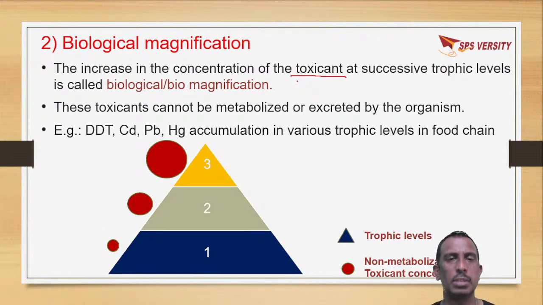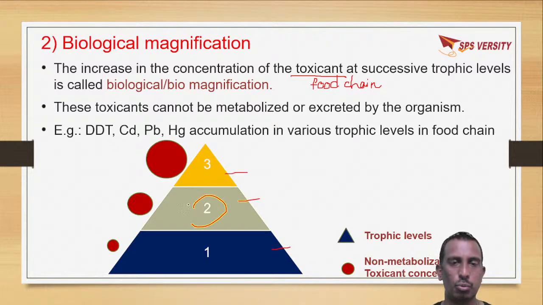And these toxic materials will enter into the food chain. As they enter into the food chain, their concentration will increase from one trophic level to another trophic level. It means if you take a food chain here, these are different trophic levels: trophic level 1, trophic level 2, trophic level 3.